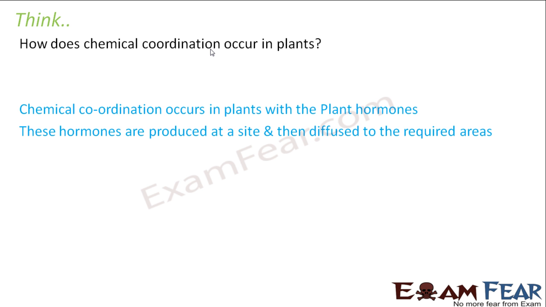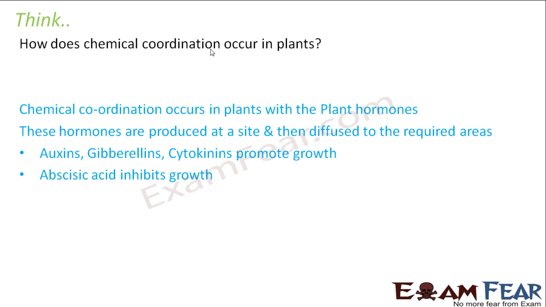Like in human beings also, the hormones are produced at one point and then they are carried by the blood to the target organs. So similarly in plants also the same thing happens. They are produced at one place and then they diffuse to another area where it is needed. So examples of some of the plant hormones are auxins, gibberellins and cytokinins, which help in growth of plants, and abscisic acid, which stops the growth of plants.